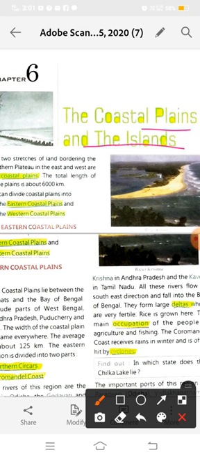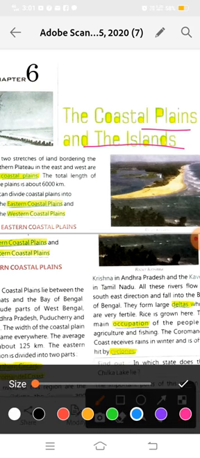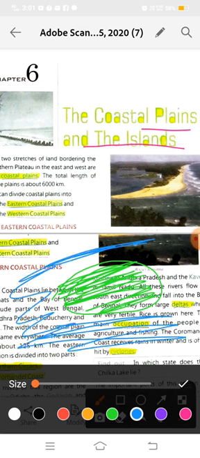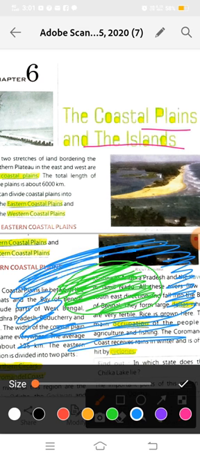Okay, look here. Suppose this is a land, and it is surrounded by water from all sides in a sea or ocean. So this land is known as an island. Everyone, in this chapter we will read about the physical division of India which is known as the coastal plains and the islands.